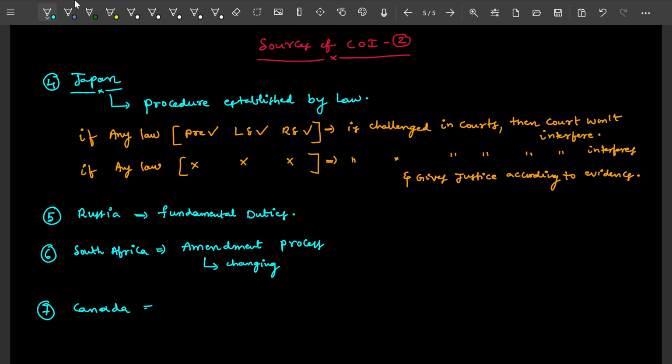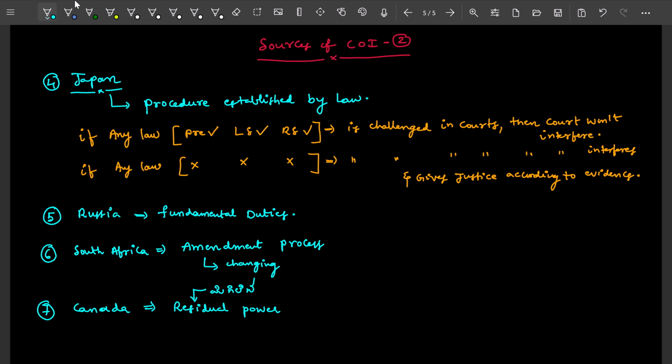Then the seventh one is Canada. From Canada we have taken the residual powers. Residual means migilina in Telugu.